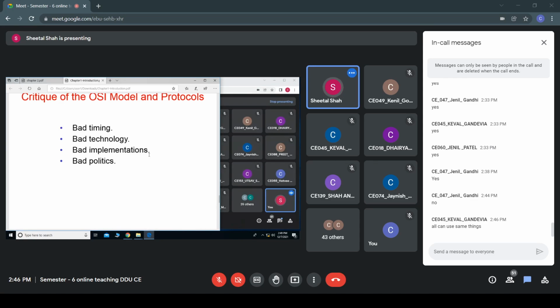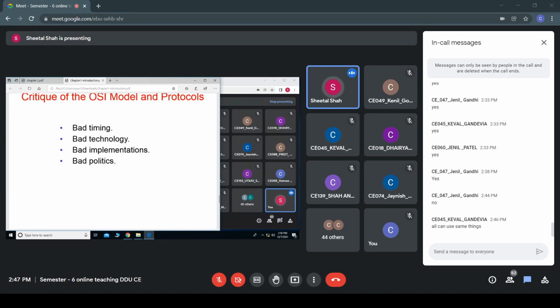For example, the function for the session layer and presentation layer was too small, whereas the function at the network layer as well as the data link layer was too huge. So the proportion of work provided to each of the layers was not proportionate, and hence it failed.